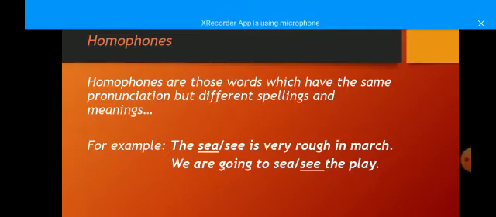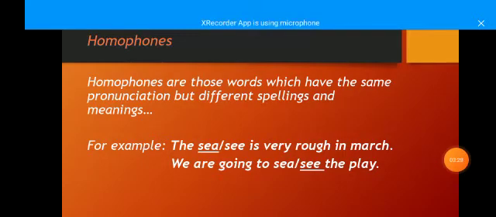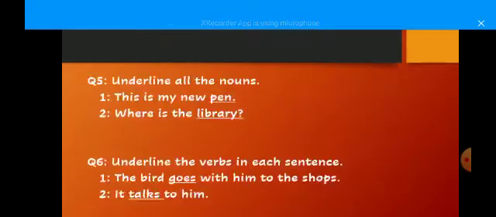Number 2, we are going to see the play. Over here it's written SEA and SEE. Which one do you think is going to be used here? SEE. We are going to see the play. See, both words are pronounced the same, but they have different meanings and different spellings. These are called homophones.